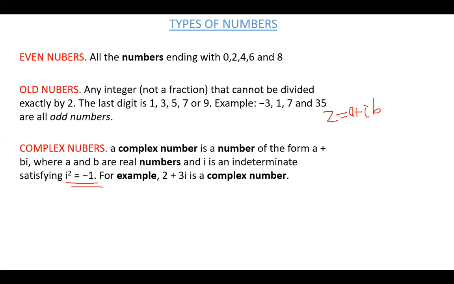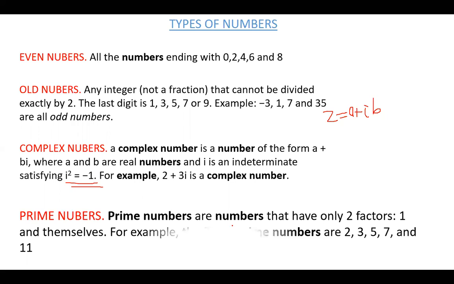It's given by z equals a plus ib. This a here is the real part of a complex number, and this b here is the imaginary part. I think with complex numbers there is nothing much to explain here. Let's proceed.